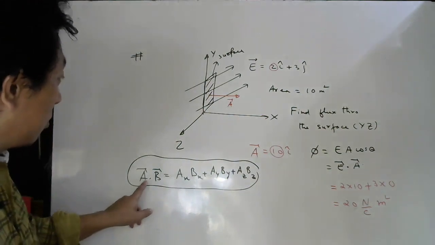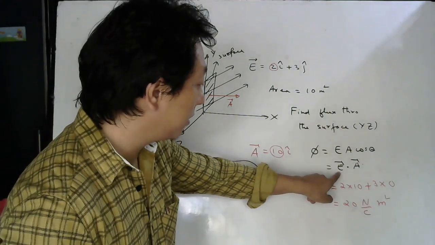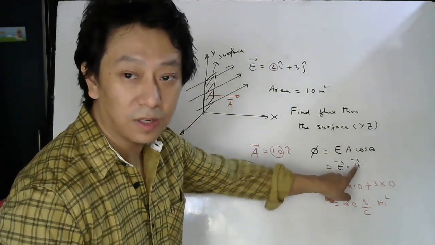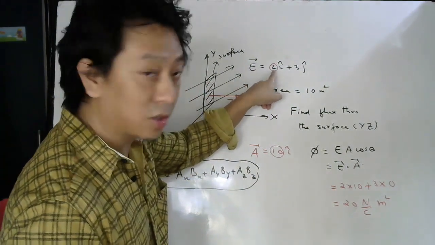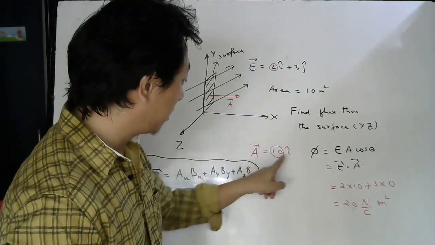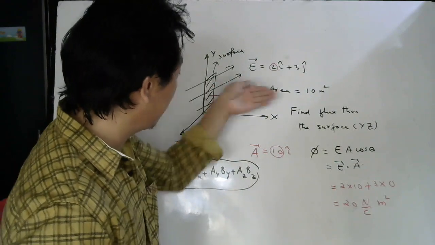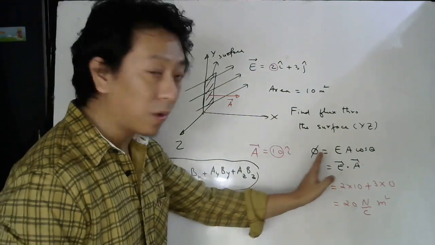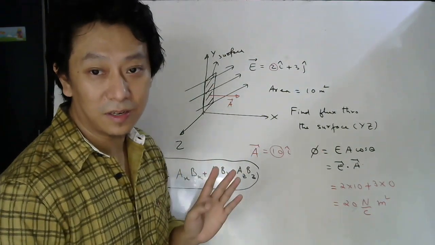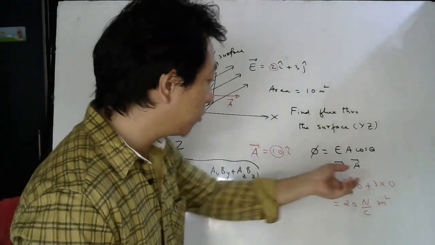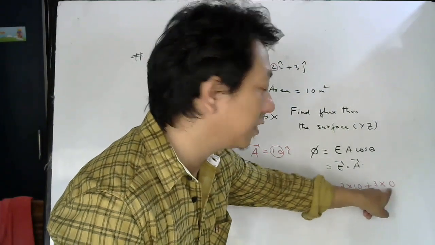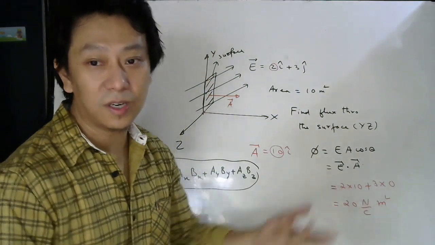Just take the x component of this vector, multiply with the x component of this vector. So the x component of this vector is 2, the x component of this vector is 10 itself, because the whole vector is along the x-axis. There is no y component for this area vector. Understood now? So when you multiply the y component, this will be 0. If you multiply this 3 with 0, you get 0.